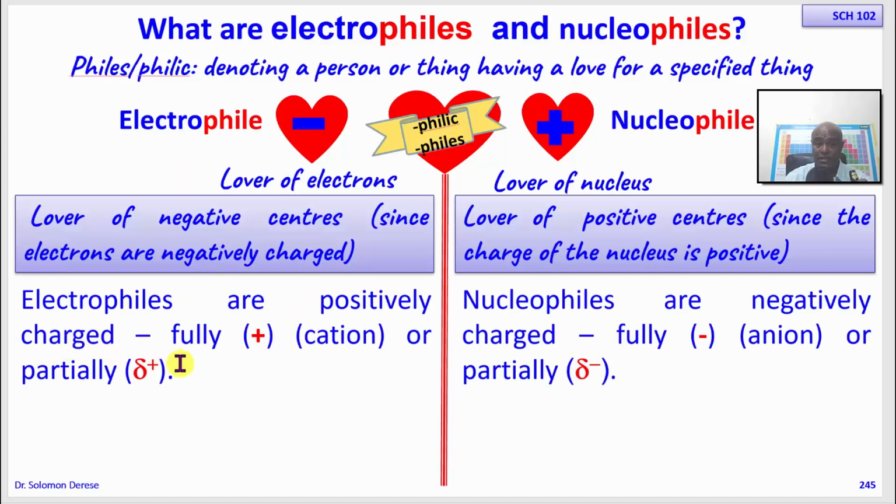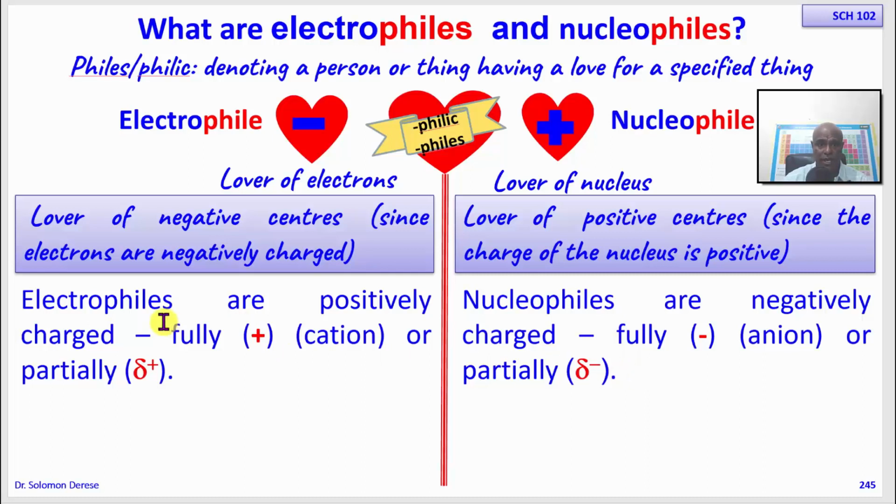Okay, this positive charge can be full, as in the case of cations, or it can be partial, as in the case of the partially positive atom of a polarized bond. And nucleophiles are negatively charged. They can be fully negatively charged, as in the case of an anion, or partially negative, as in the case of the partially negative atom of a polarized bond.